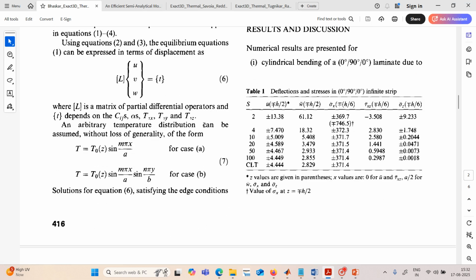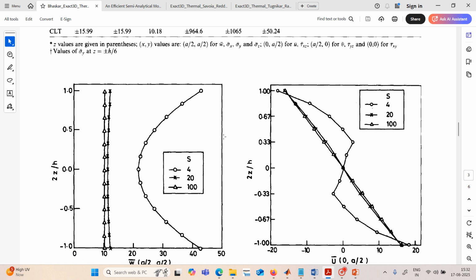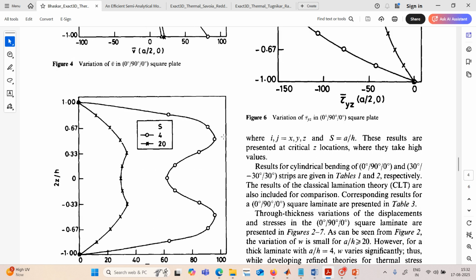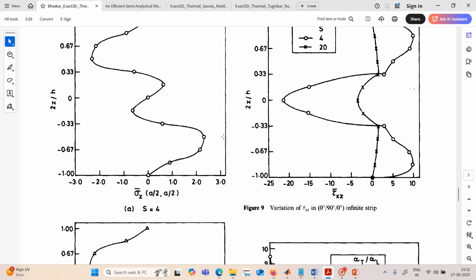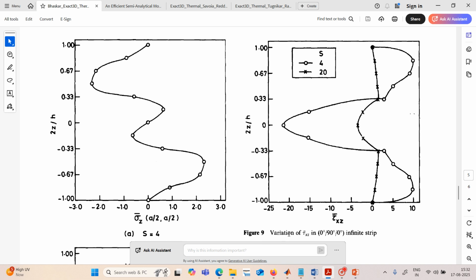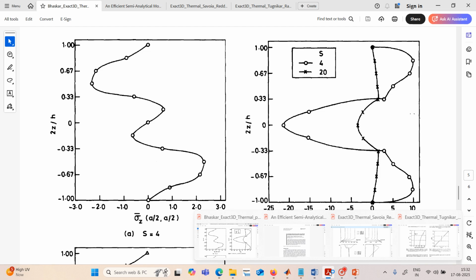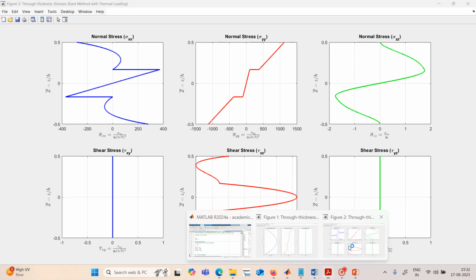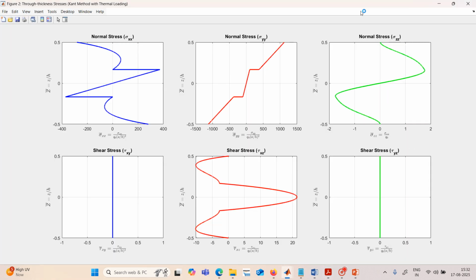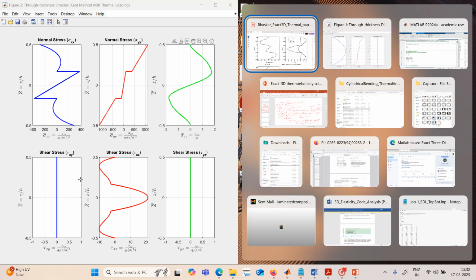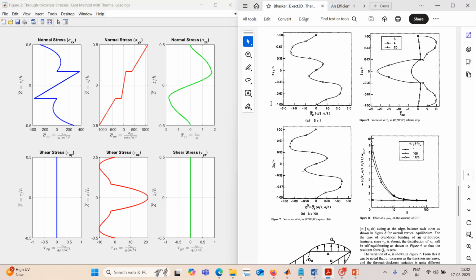Let us just see the last plot. I think one plot is given. Yes, this is the plot, figure 9, tau xz, for a by h equals 4 and 20. We can also see our MATLAB figure here.